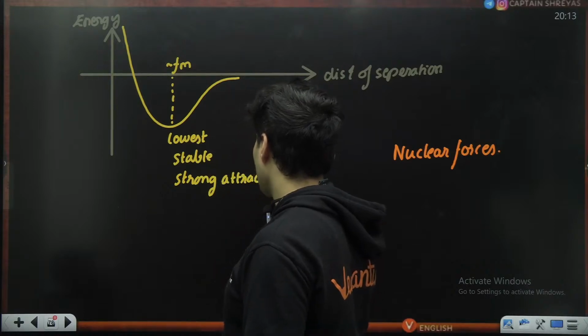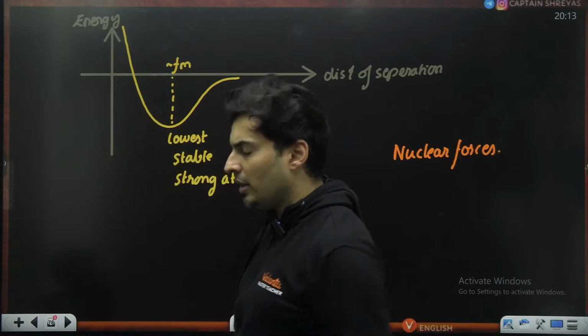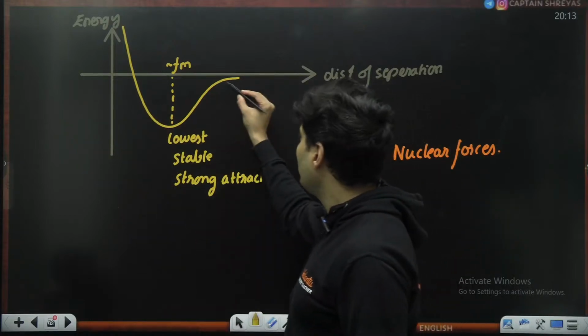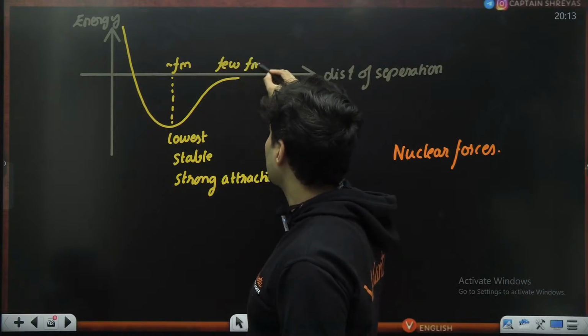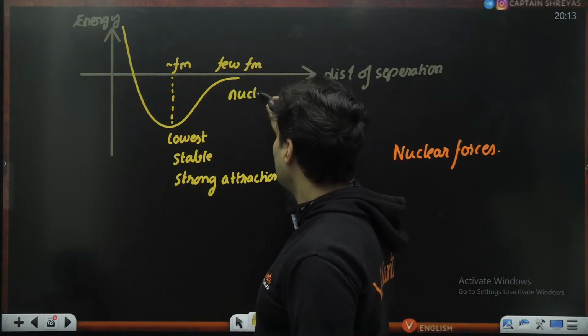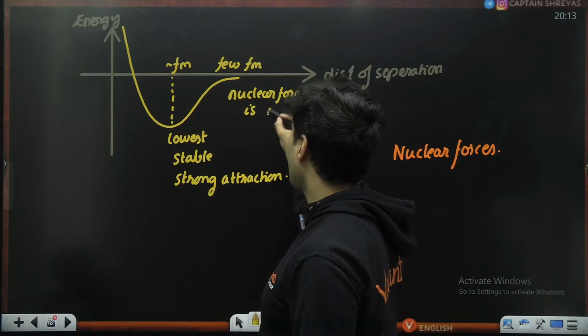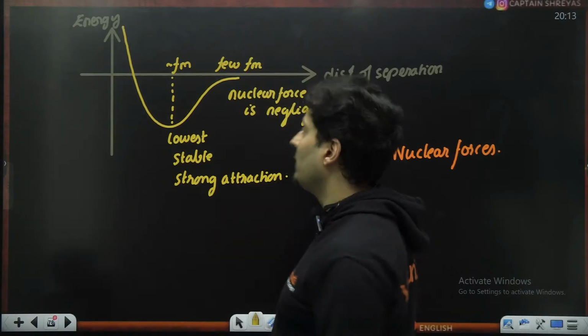And within a few femtometers, like 5, 6 or 10, 15 femtometers, it vanishes. Nuclear force is negligible. That is what this particular graph tells you.